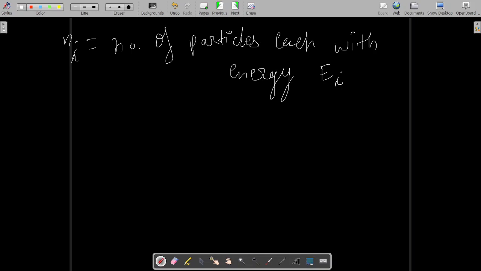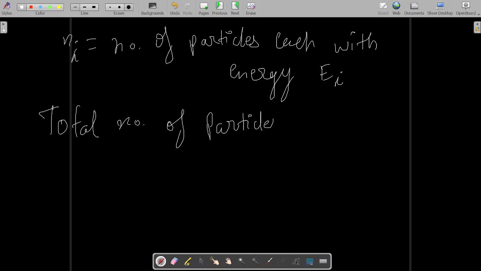Now the total number of particles, it is common sense. Your total number of particles is equal to capital N, which is equal to summation i Ni.